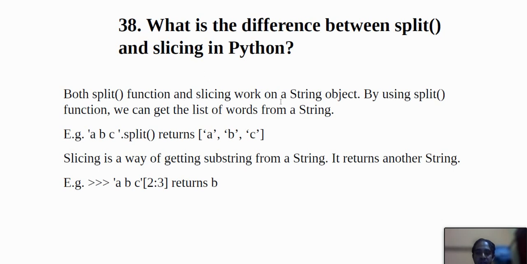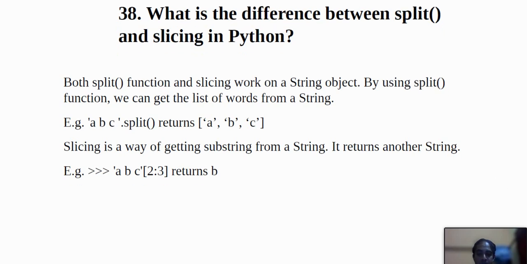So what is the difference between split and slicing in Python? Both the split function and slicing work on a string object. By using the split function we can get a list of words from the string, and slicing is a way of getting a substring from the string, and it returns another string.